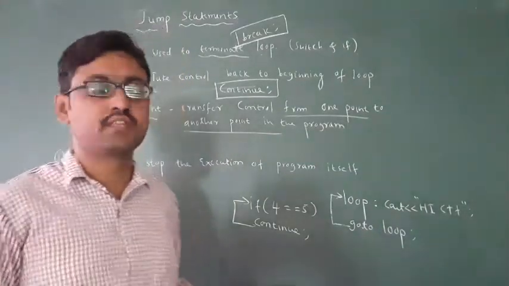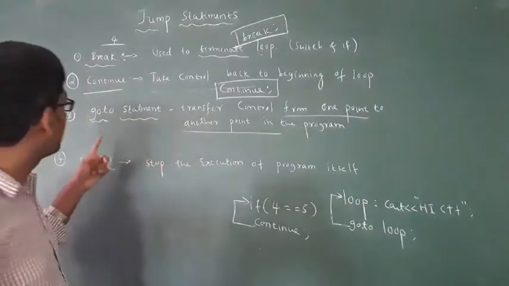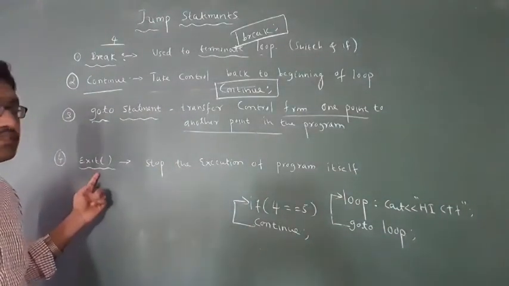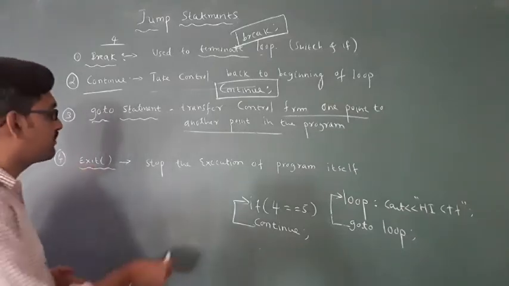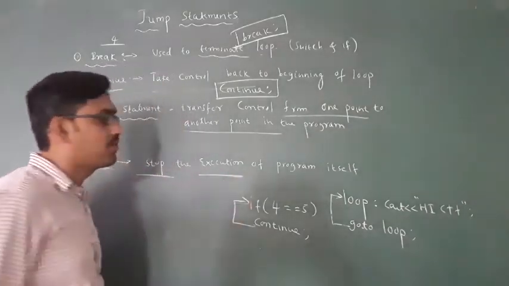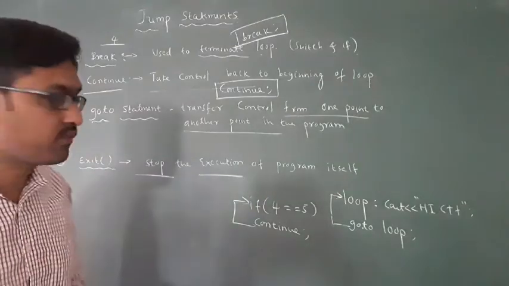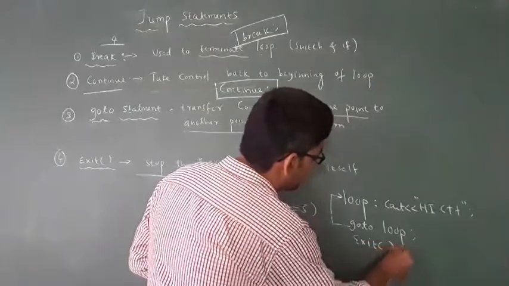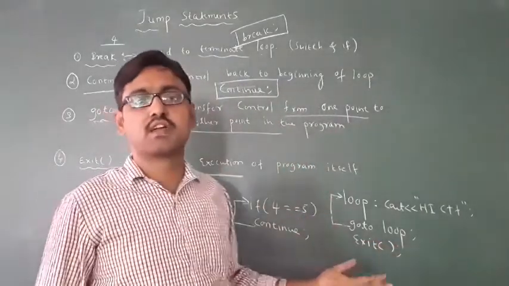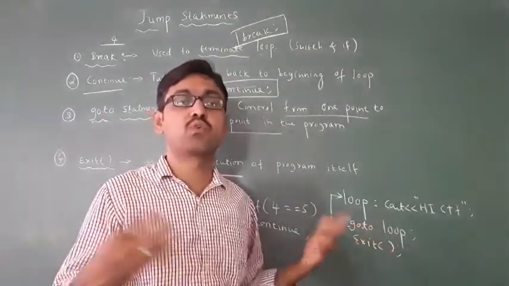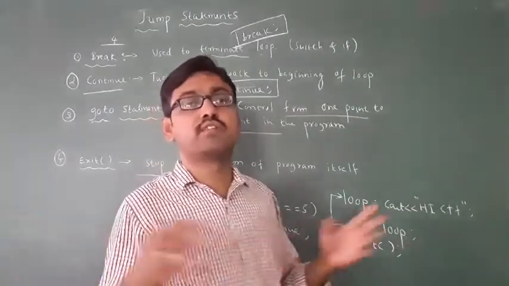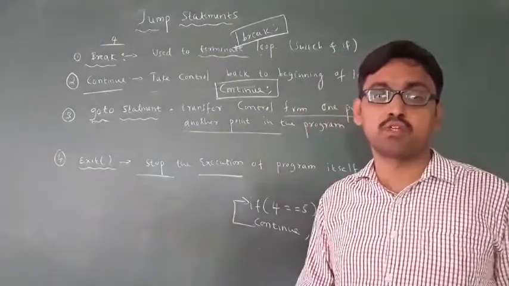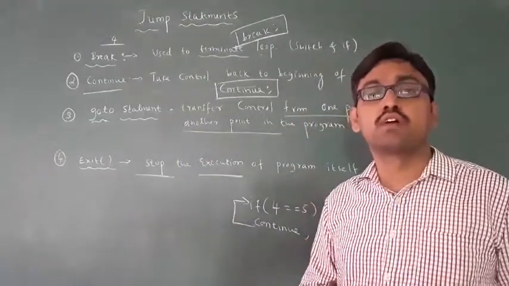Okay, next, this is about the go to statement. Then the next one is exit. The name implies what is the use of exit? It is used to stop the execution of a program itself. In a program, if you write exit, the program exits. It is used to stop the execution of a program.